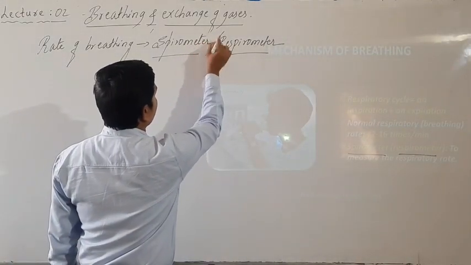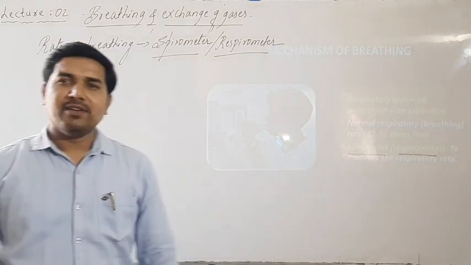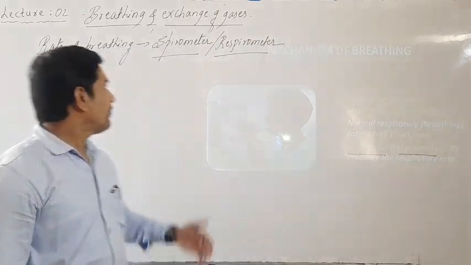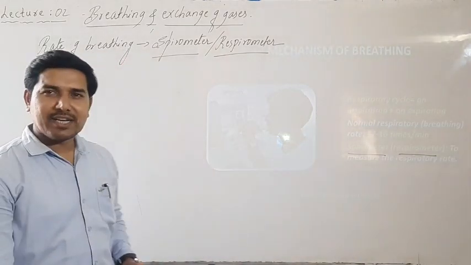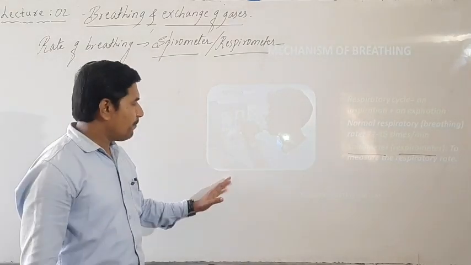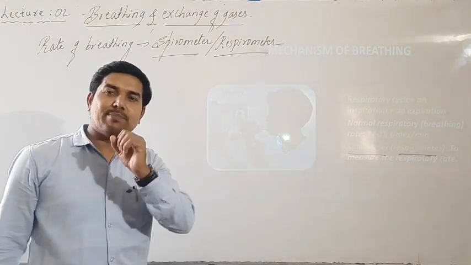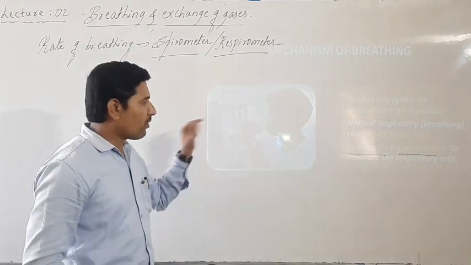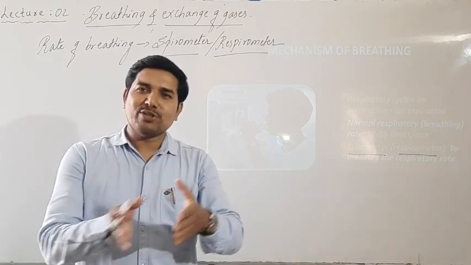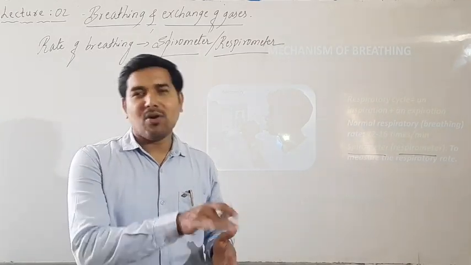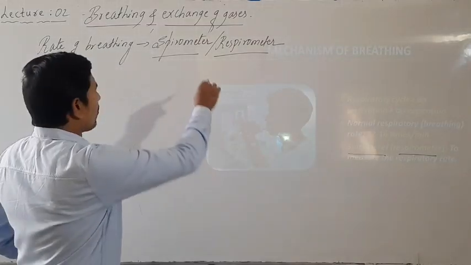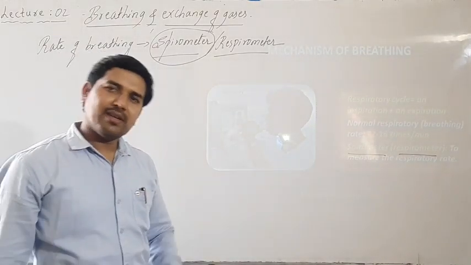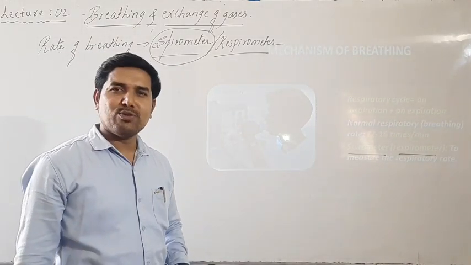Okay, so this is regarding the instrument. Remember the instrument. Instruments are also important as far as the NEET point of view is concerned. This is the instrument, spirometer, respirometer, and here you can see there is a pipe where he is blowing the air, taking in air, and giving out air. That will be recorded in a machine, and that instrument is said to be respirometer or spirometer. More often we use the term spirometer instead of respirometer. Alternative term is also there, but we use this term.